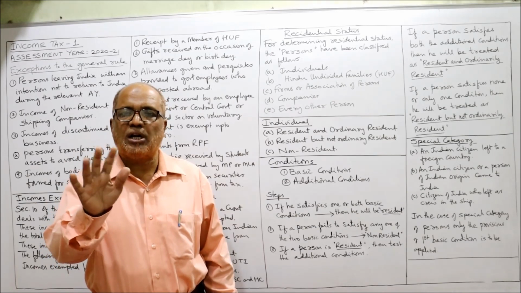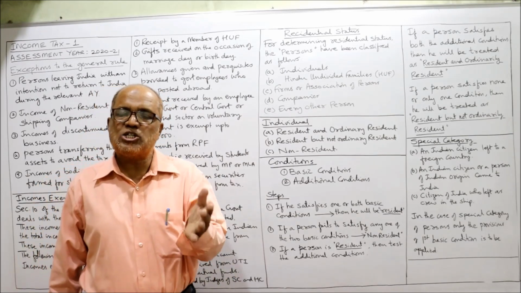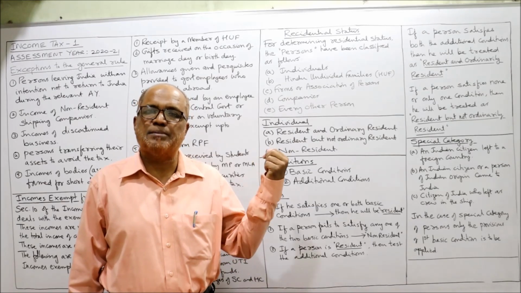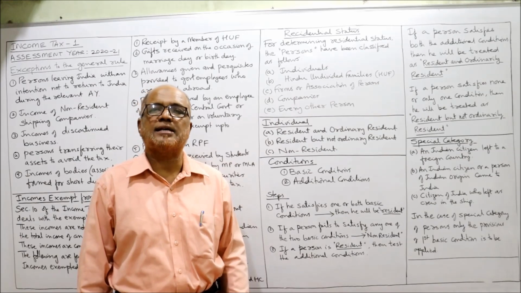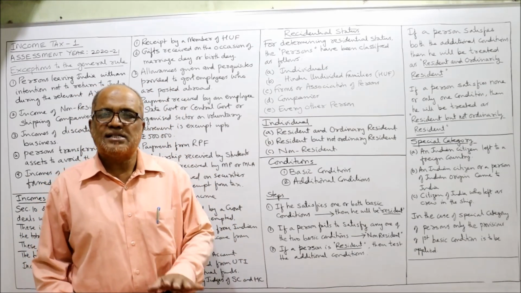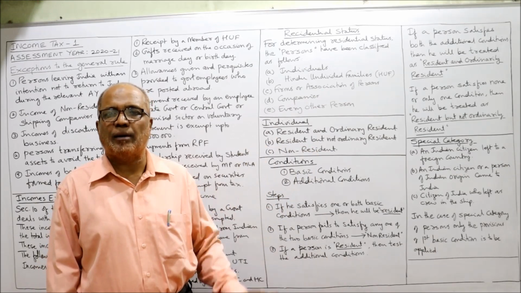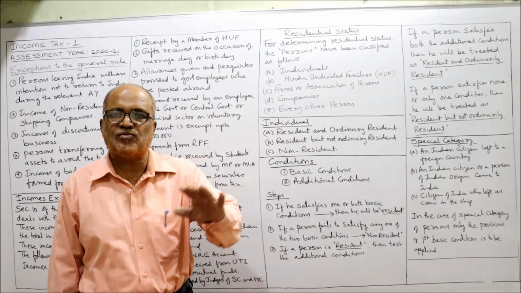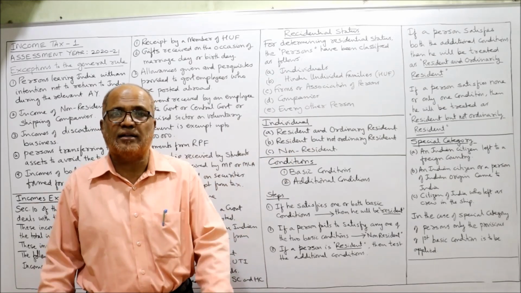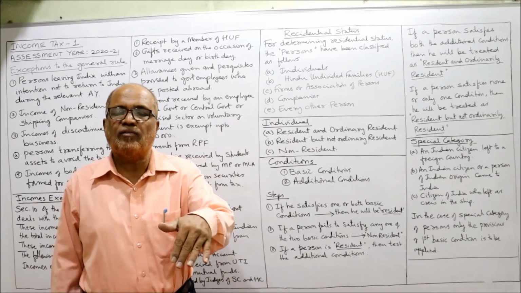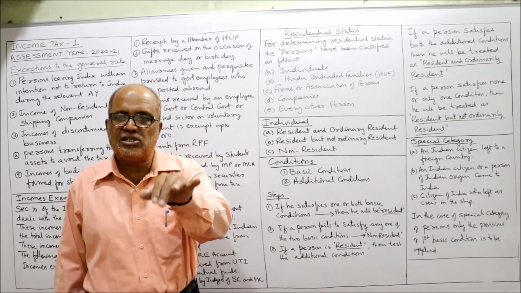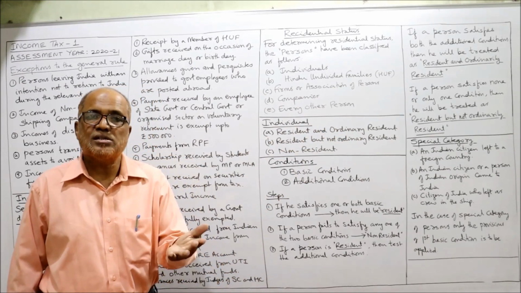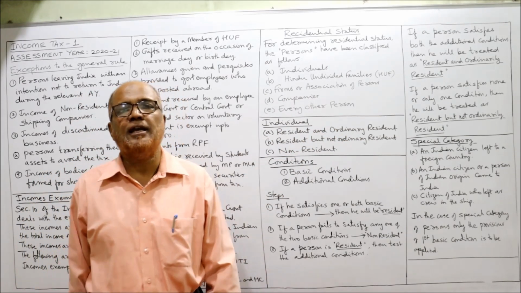The income tax does not depend on citizenship. The citizenship of a person will be decided by the constitution, but residential status is decided by the Income Tax Act 1961. So citizenship has nothing to do with the Income Tax Act. The Income Tax Act will not say that only Indian citizens have to pay the tax, and foreigners are not required to pay the tax. It is not like that. In many cases, an Indian citizen may be exempted, whereas a foreigner is paying the tax, because the residential status will be decided by the Income Tax Act.